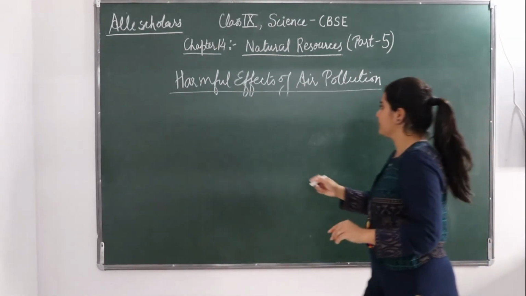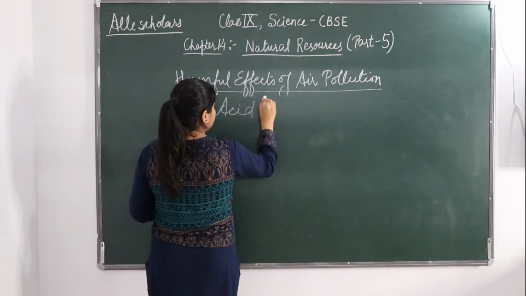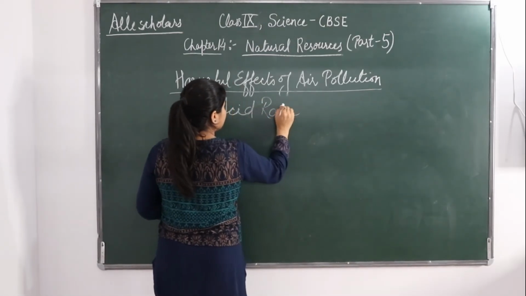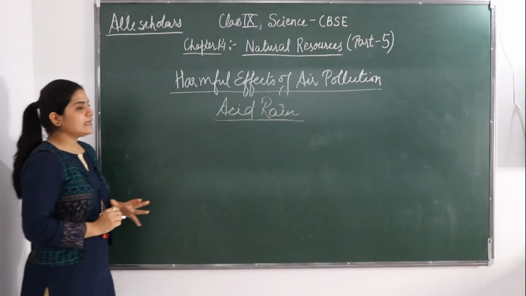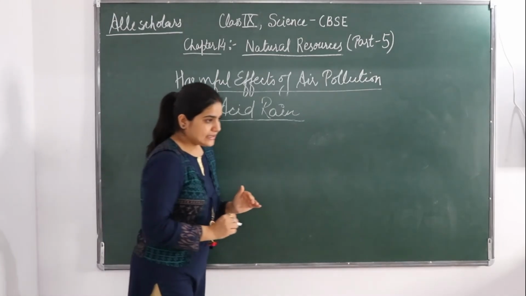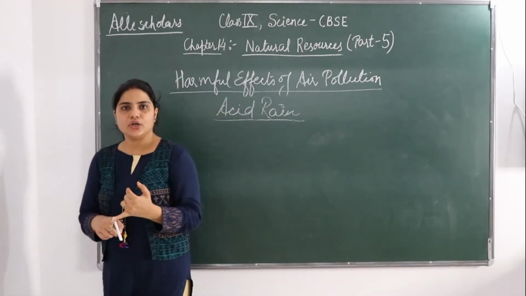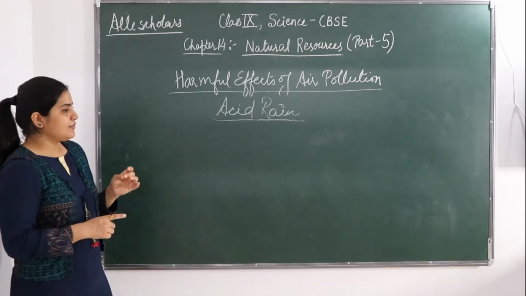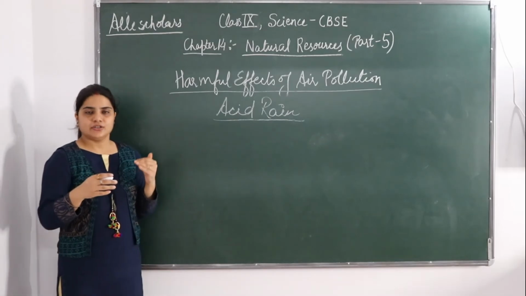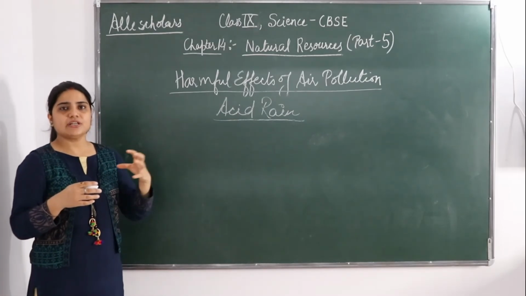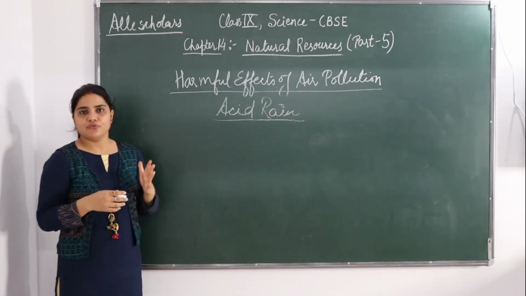Okay, so the next one is acid rain. Acid rain is caused by the release of gases like sulfur dioxide and nitrogen dioxide. They are released through emissions from different vehicles and also the combustion of fuels.